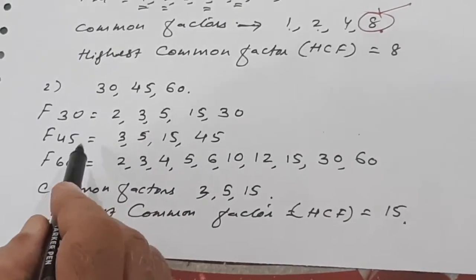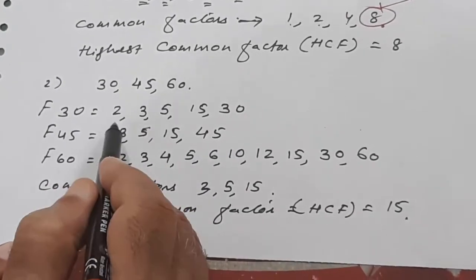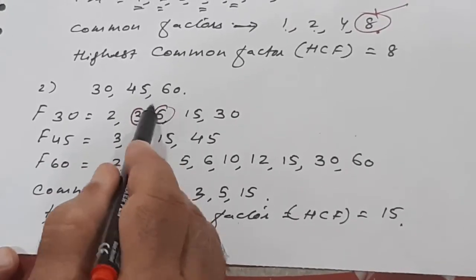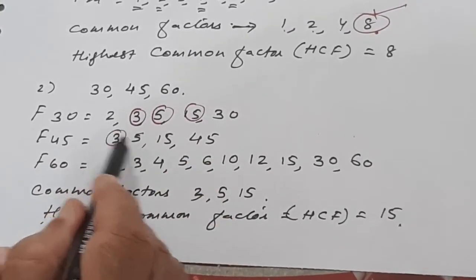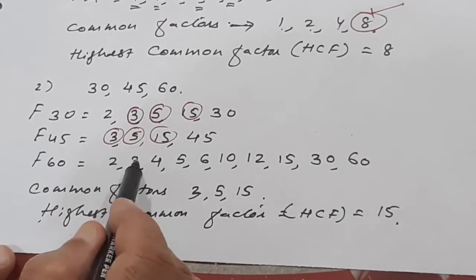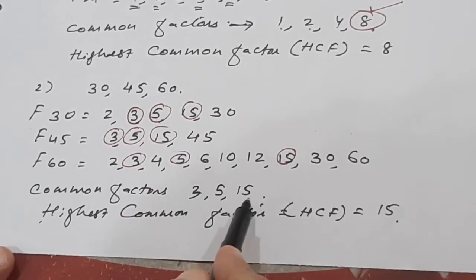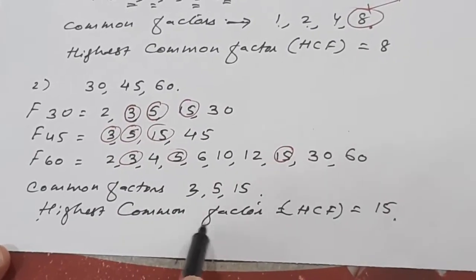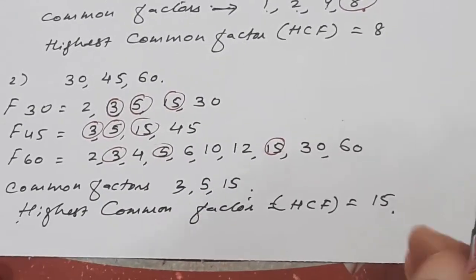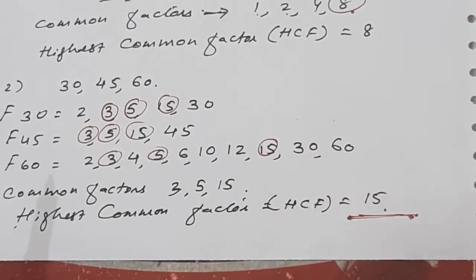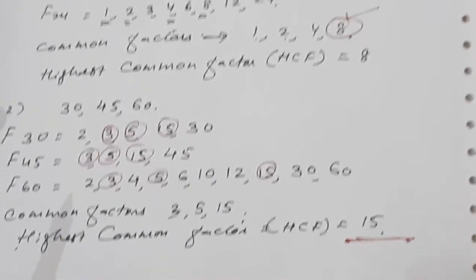Now what are the common factors? Common factors are 3, 5, and 15. You see that 3, 5, and 15 are common factors. And the greatest common factor, the highest common factor, is 15. So 15 is your required answer. So this is the method.